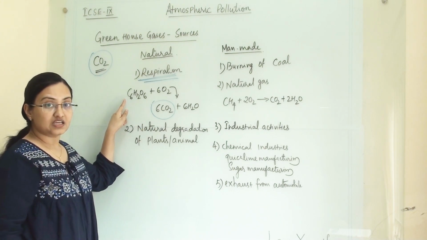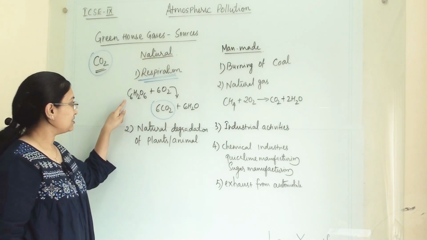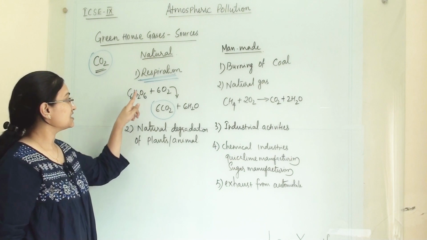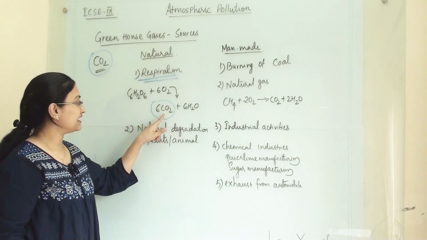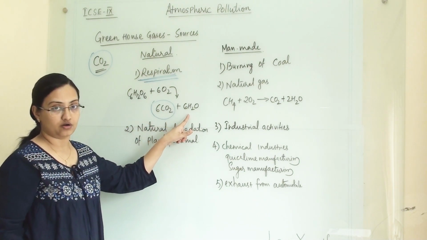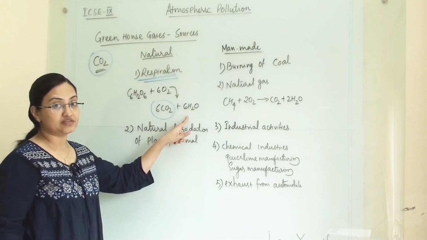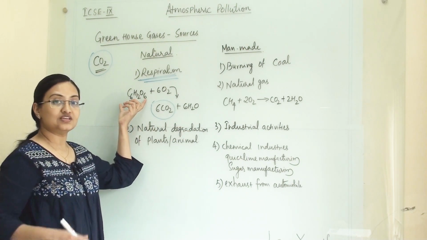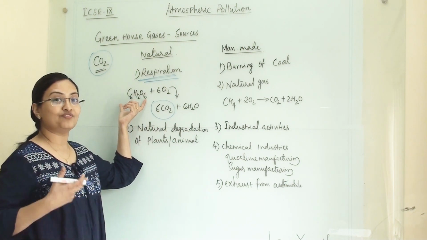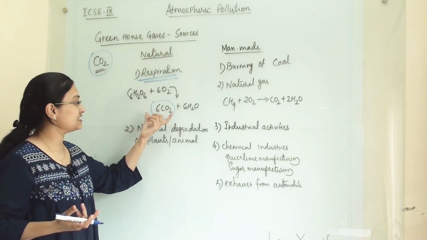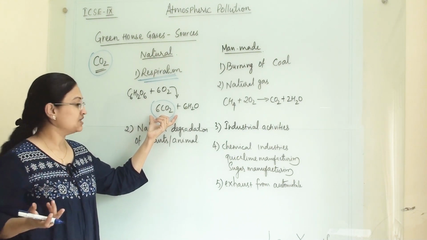In human beings or animals, whenever glucose is oxidized, we get carbon dioxide and water. So in all animals, whenever they use glucose, or when glucose is oxidizing, carbon dioxide will be generated.